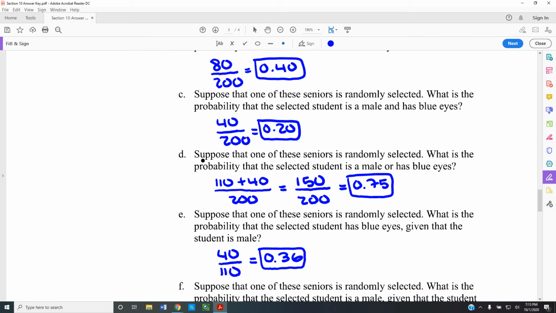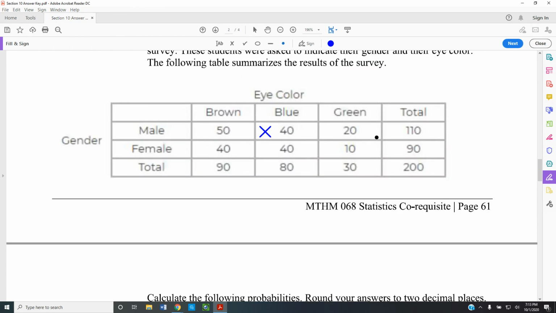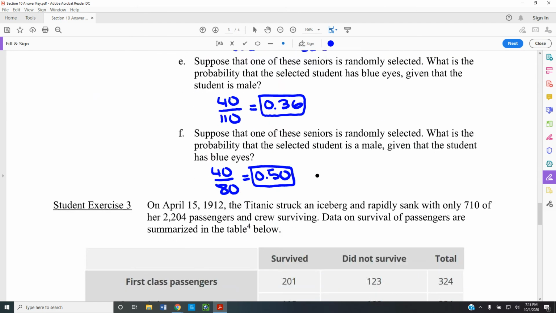Which one didn't I do? D. Suppose that one of these seniors is randomly selected. What is the probability that the selected student is male or has blue eyes? So you can be a male or you can have blue eyes. So if I go to the male, 110. If I go to the or blue eyes, 80. 80 and 110 is 190.